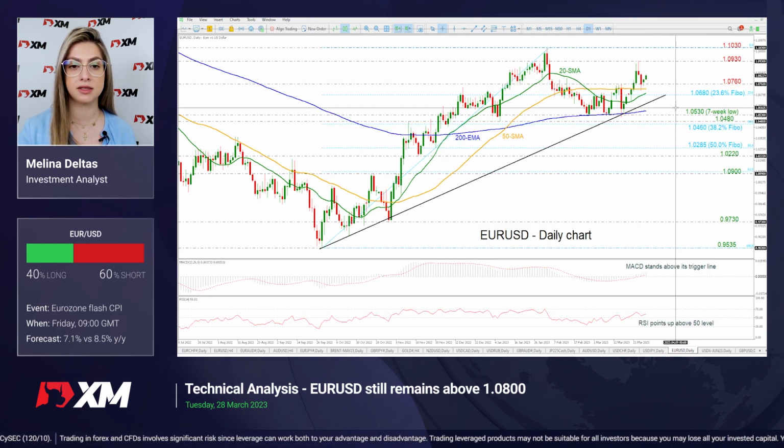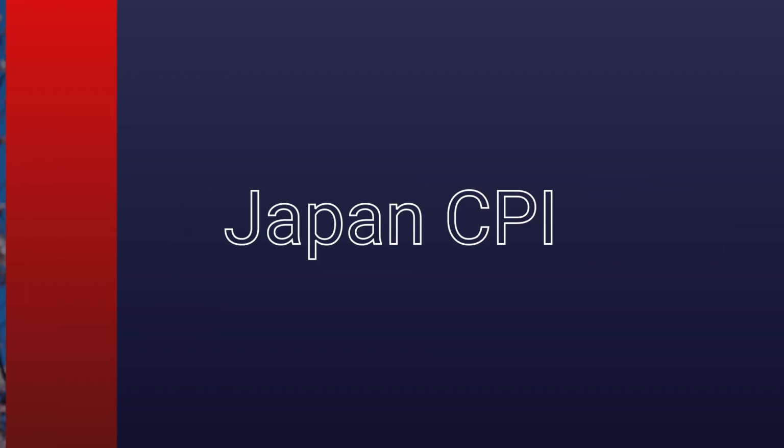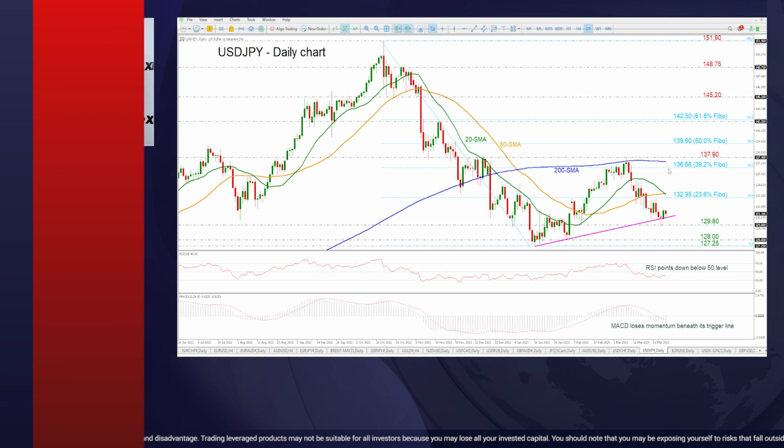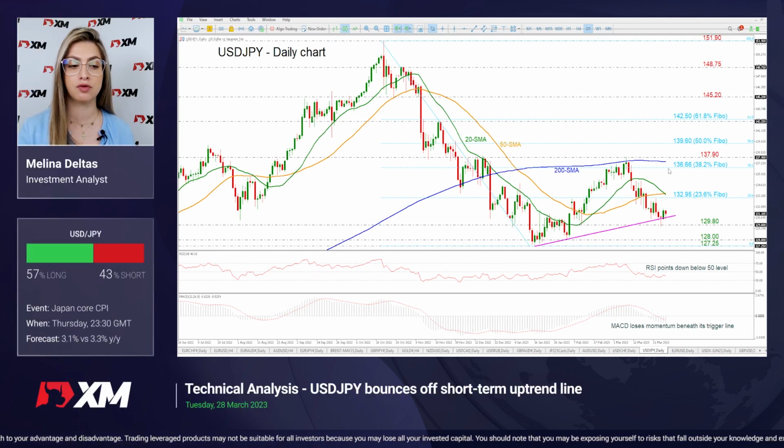And finally, in February, Japan's inflation rate dropped sharply, making it less important for the Bank of Japan to scale back its stimulus policies even more. The core CPI in Tokyo is expected to continue to drop a little bit in March.